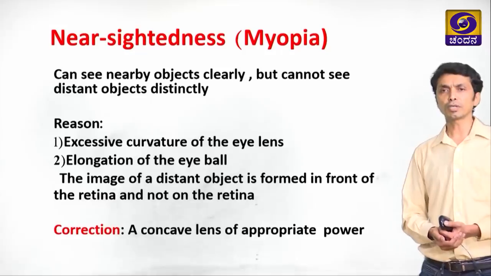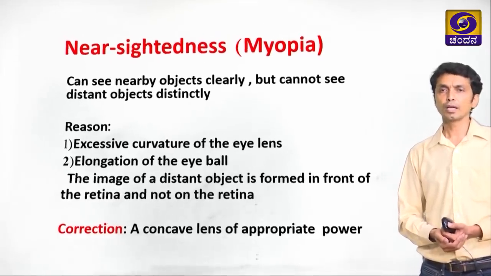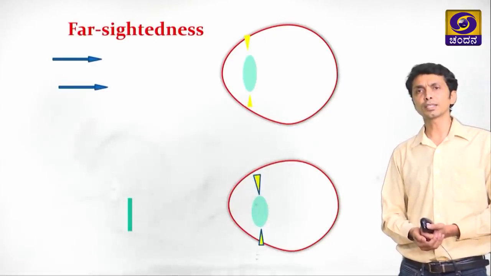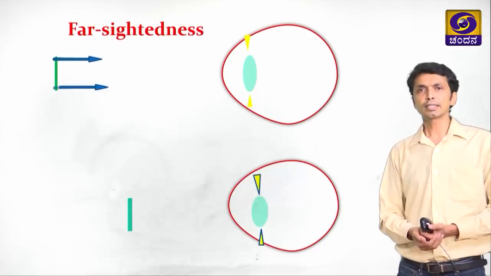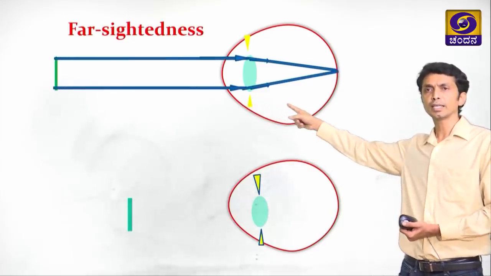So the correction is concave lens of appropriate power. This we have seen. Now we will go to the farsightedness. What is this farsightedness? Let us take the example of an object which is far away and its image is